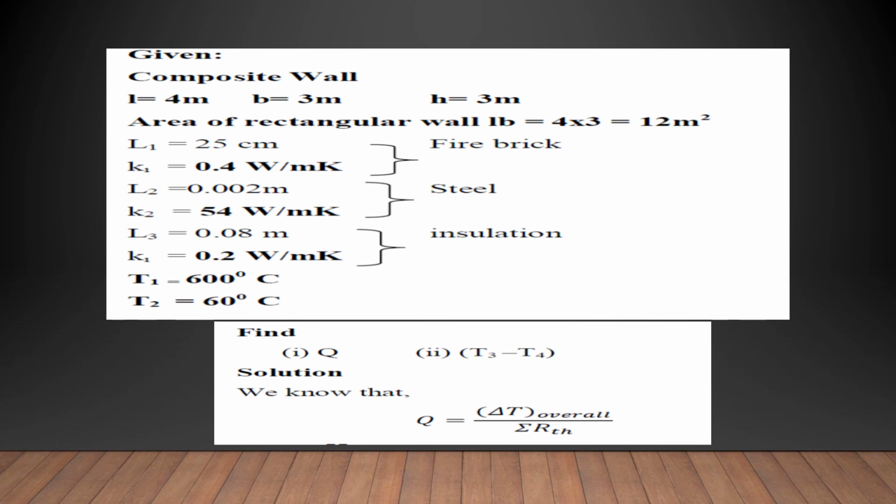So L1 is equal to 25 into 10 to the power of minus 2 meter. K1 is equal to 0.4 watt per meter Kelvin. L2 is equal to 0.002 meter and K2 is 54 watt per meter Kelvin. L3 is 0.08 meter. K3 is 0.2 watt per meter Kelvin. T1 is 600 degrees Celsius. T2 is 60 degrees Celsius.